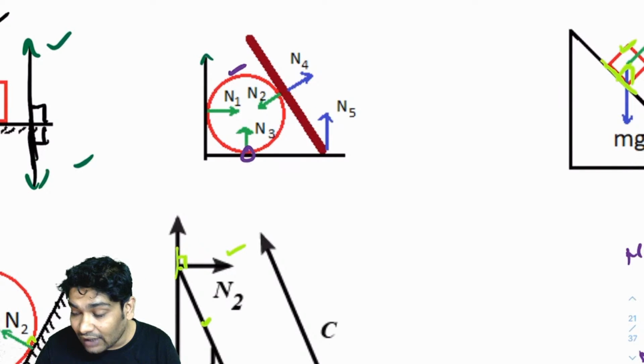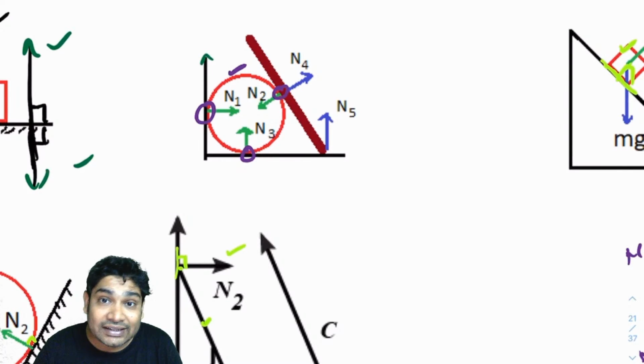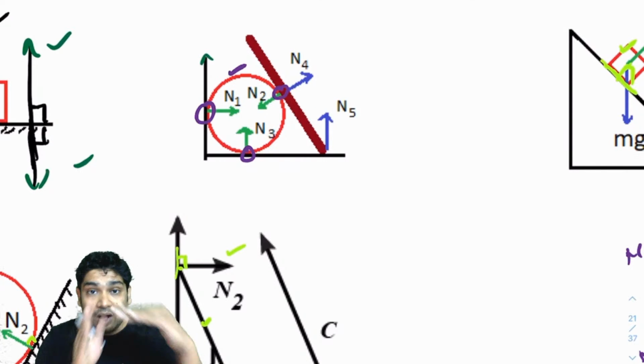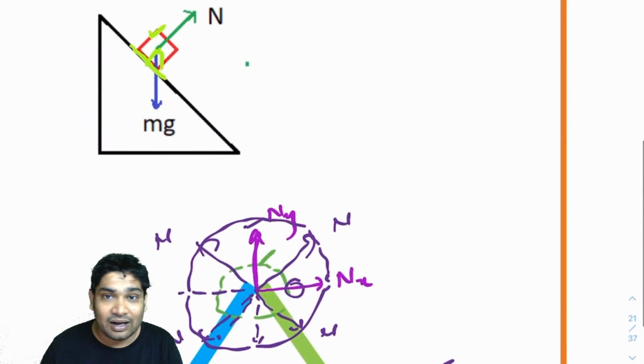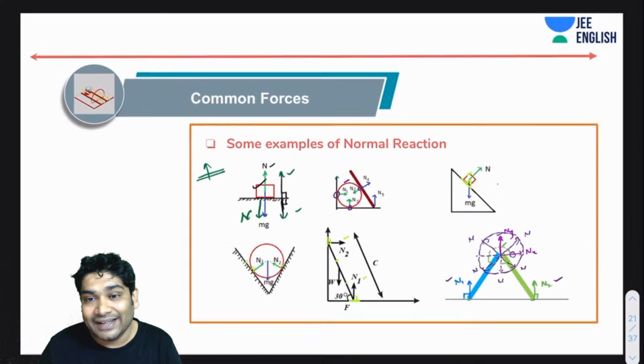This sphere is in contact with this wall here, and this plank here, so I can identify 3 contacts for this sphere. Once I've identified all the contacts, I apply N in the common normal directions, pushing it. That is how you will always mark your N.